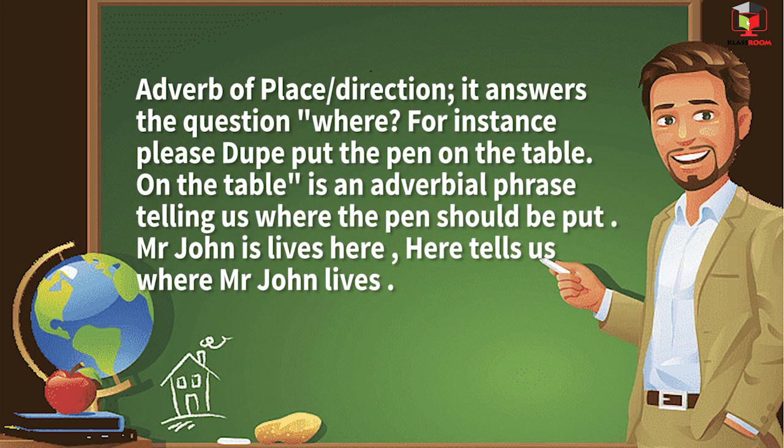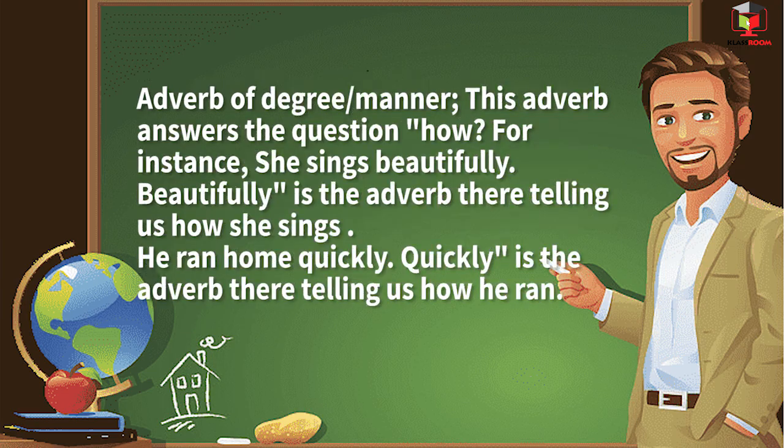Adverb of place/adverb of direction. It answers the question where. For instance, please Dupe, put the pen on the table. On the table is an adverbial phrase telling us where the pen should be put. Mr. John lives here. Here tells us where Mr. John lives.